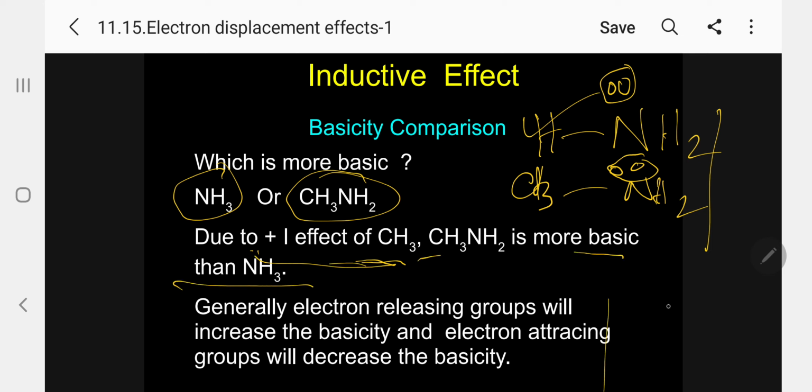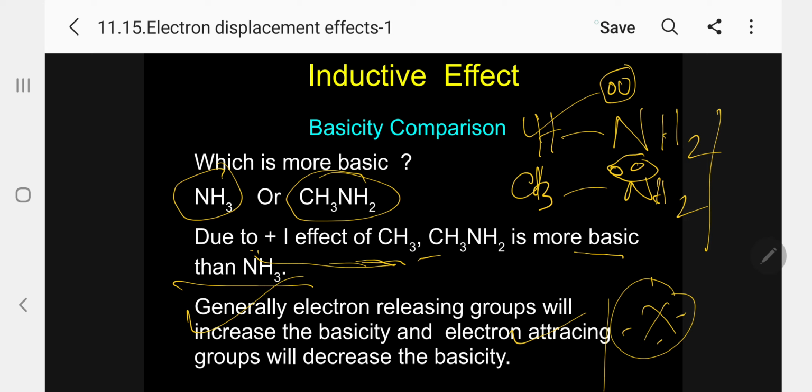So here I am giving this general statement. Please memorize. It will be useful for comparison when you are asked competitive questions. Generally, electron releasing groups will increase the basicity. Electron releasing groups will increase the basicity and electron attracting groups will decrease the basicity. Just the reverse of the other one, the acidity comparison.